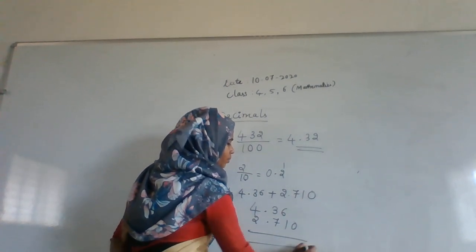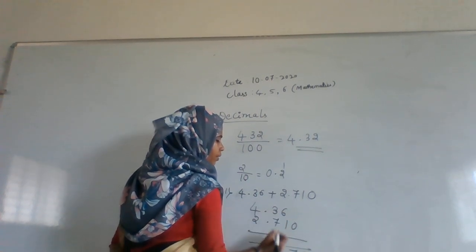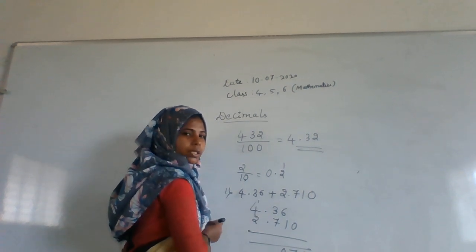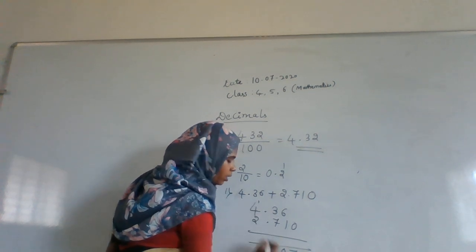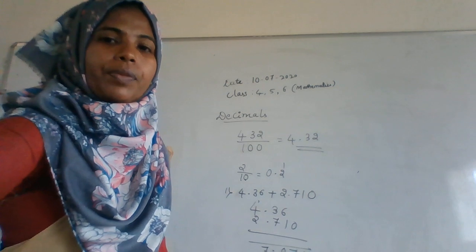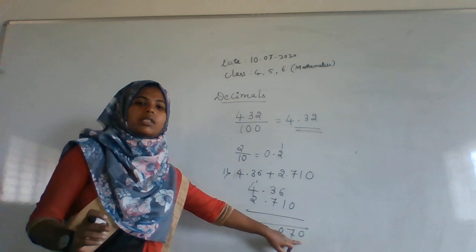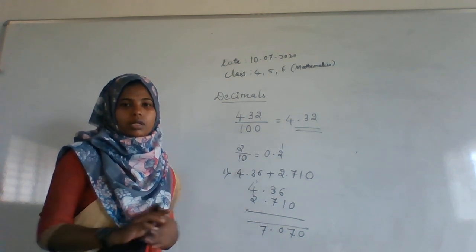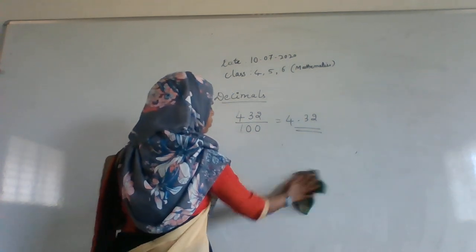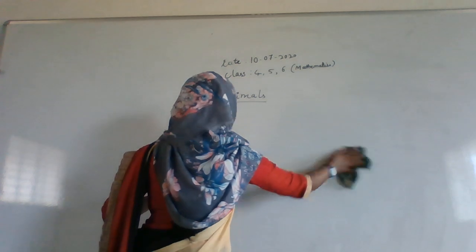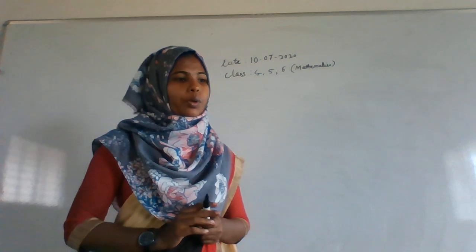Okay. Now add. 0 will be 0, 6 and 1 will be 7, 7 plus 3 will be 10. So 1 carry goes here. Now 4 plus 2 is 6, 1 carry is there, 7. Okay, and the point will come the same. Now our answer is 7.07. The same way we are going to do the additions. I have shown you. Same for the subtraction, multiplication and division part we are going to study.